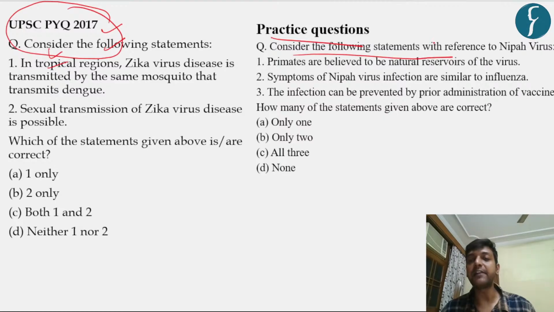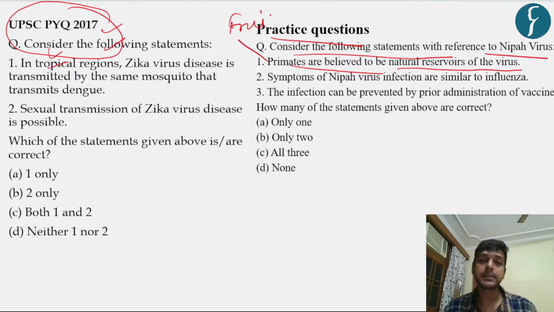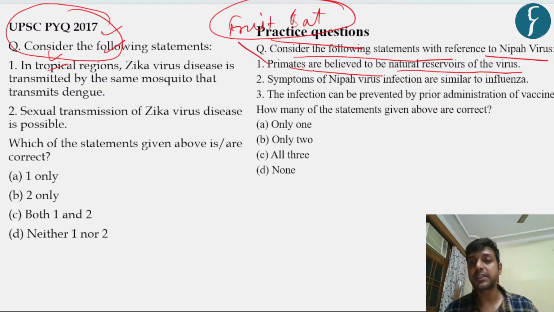Consider the following statements with reference to Nipah virus. Primates are believed to be natural reservoirs of this virus, but we have seen that the fruit bat is the natural reservoir of this virus. Symptoms of Nipah virus infection are similar to influenza. Yes, it is similar to influenza, coughing and all that happens during this virus.